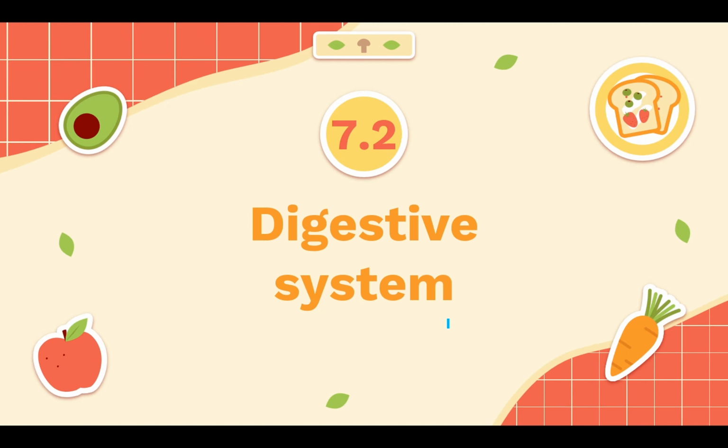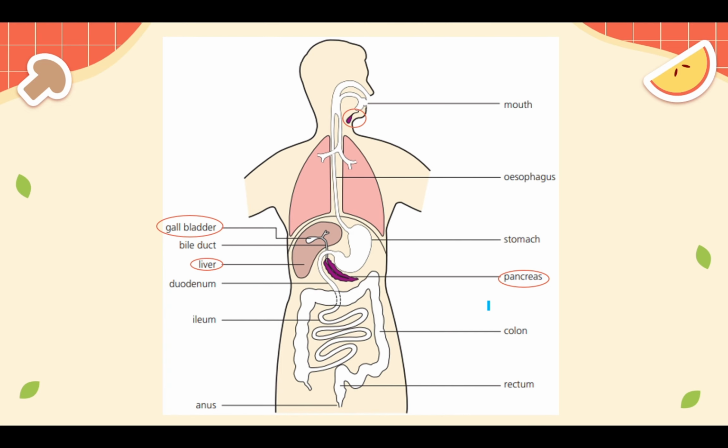Now, going to 7.2, which is talking about the digestive system, you need to know the parts of the alimentary canal and the accessory glands. The ones that have circles around them are the accessory glands and organs, but the others that are labeled are the main alimentary canal that we will talk about in detail regarding their functions. I'll start with the process from the very start, from where your food would enter and from where it leaves.